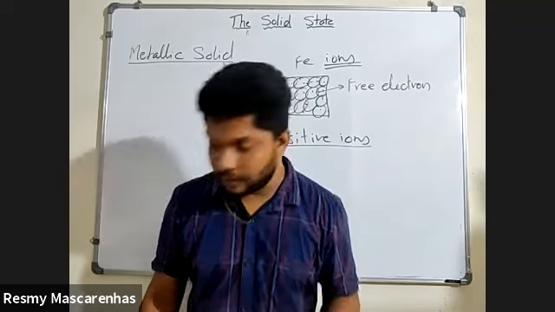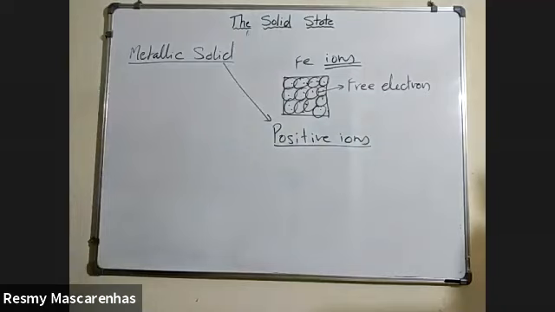This can be asked as a give-reason question. Finish, full stop, enough. Then we'll go to the next one, that is called covalent or network solid.